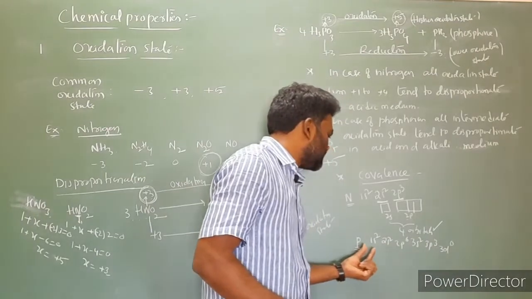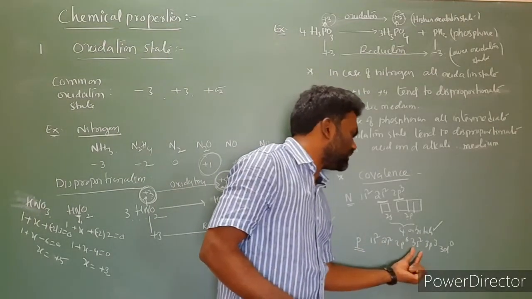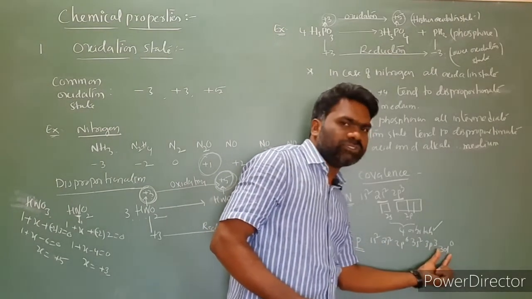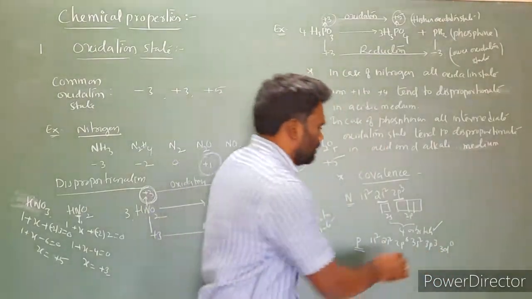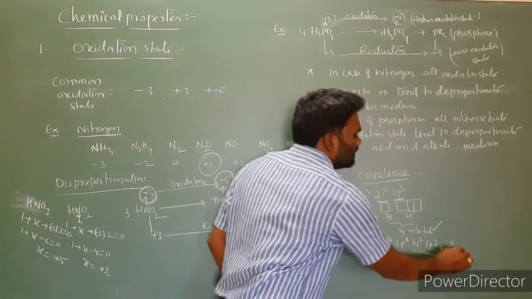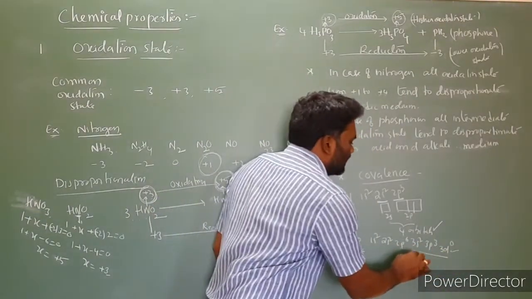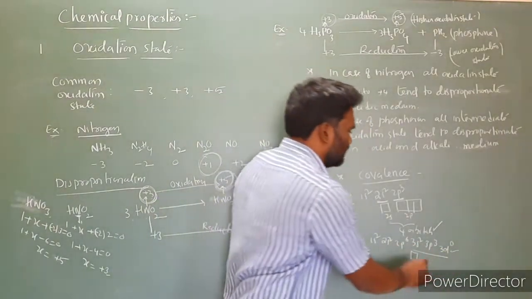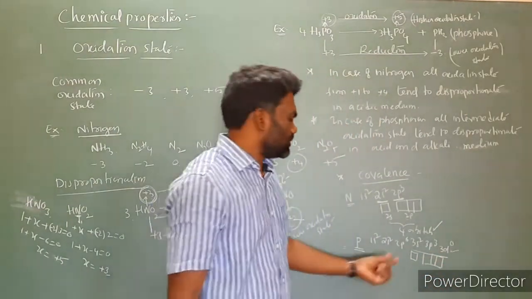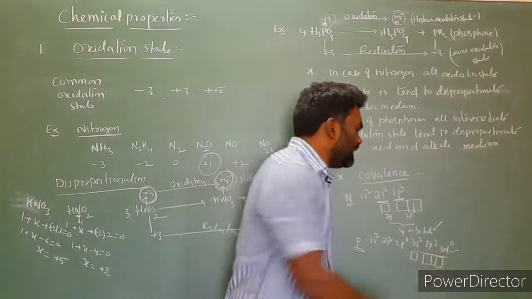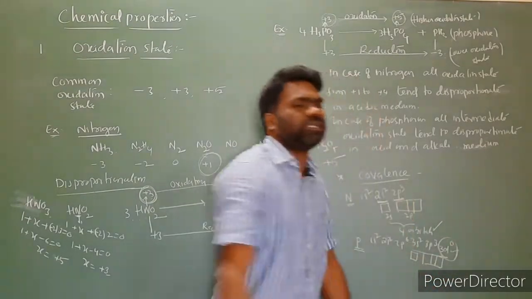How many orbitals are present in the valence shell? All these are valence shell, but there is no electron in the 3d. There is one s orbital, 3 p orbitals px, py, pz, and the d orbitals are also available for bonding.